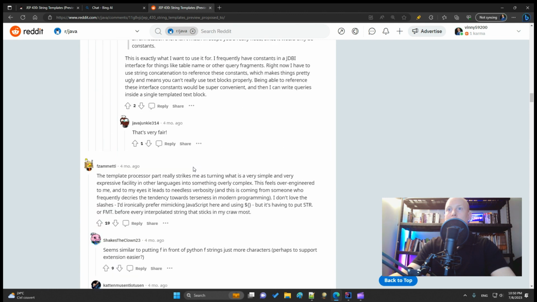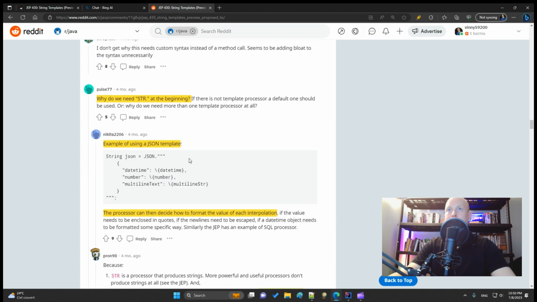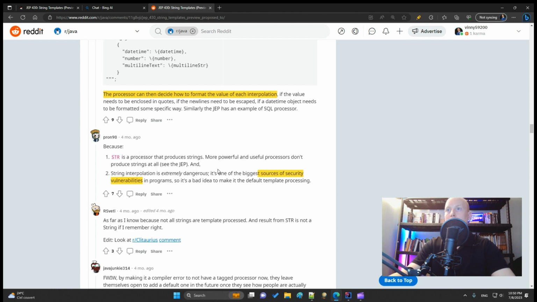But some Reddit fellas think otherwise. Then, why do we need str at the beginning? And here, another example of using a JSON template. The processor can then decide how to format the value of each interpolation. So what we put at the beginning of the interpolation is to define how it will handle the content.